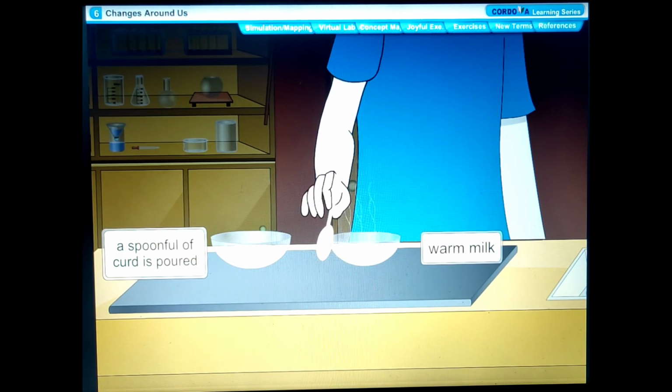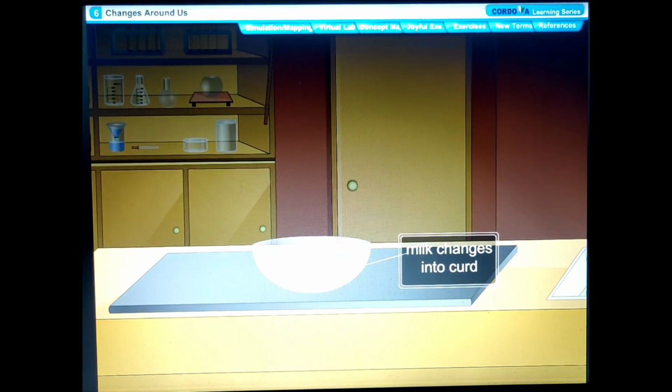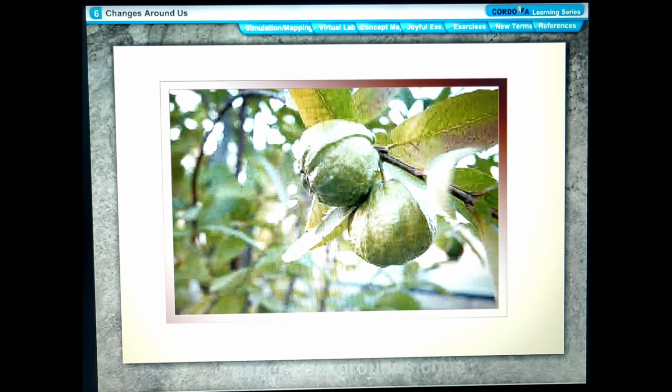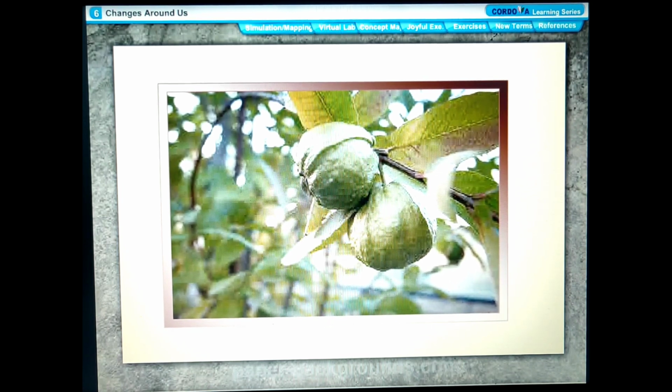There are some changes that are useful to us and we want them to take place. For example, the burning of LPG or wood or coal is a desirable change because the heat produced by its burning is used to cook food and for other heating purposes. Some more desirable changes are formation of curd from milk, cleaning of dirty utensils, ripening of fruits.